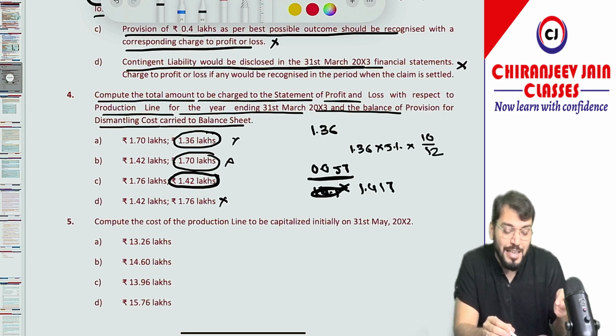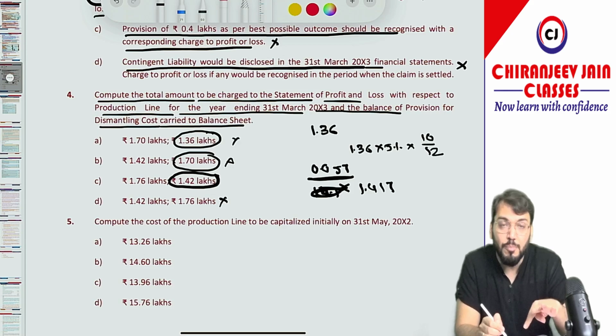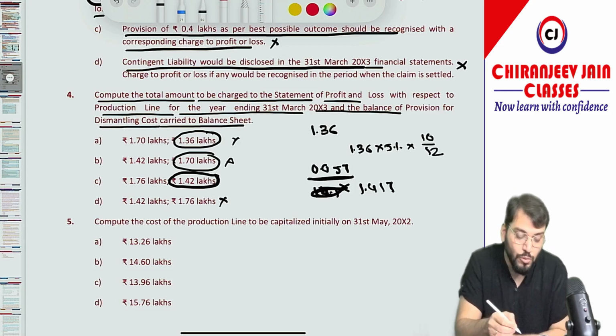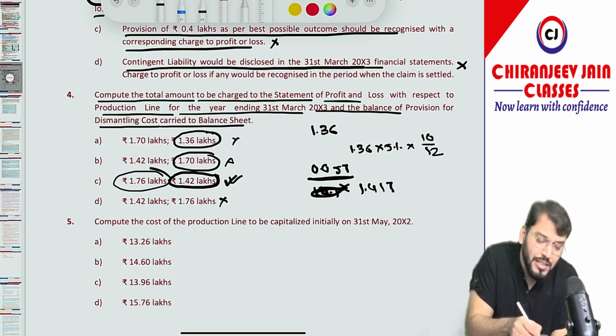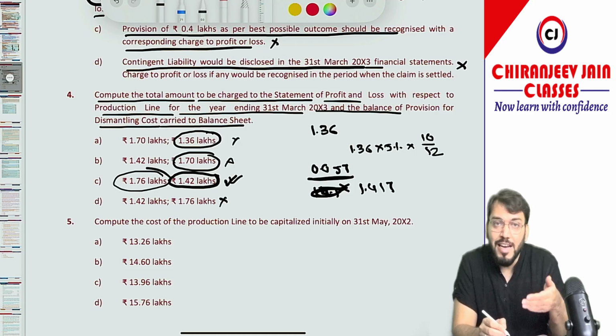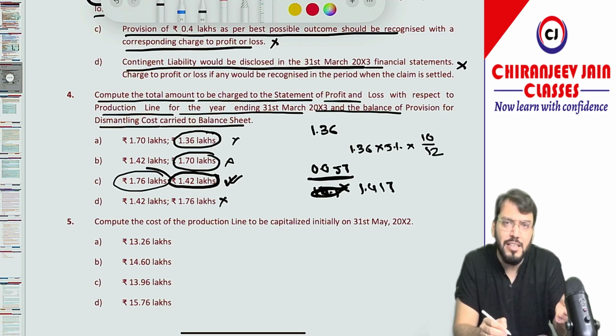They have asked two points. What will be the carrying amount of the provision? The carrying amount of the provision we already calculated as 1.42. So this is the best option. Even though you do not calculate the other, you are getting the answer. This is smart work. But let us calculate the depreciation also.